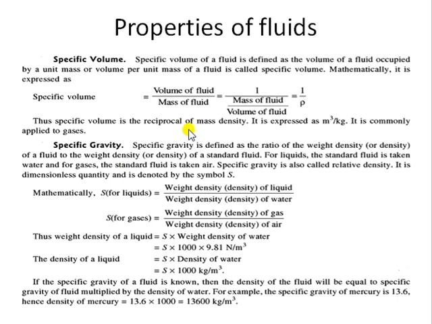From the formula you can say that specific volume is basically the reciprocal of mass density. It is denoted by small v. Fine, so small v is the reciprocal of density, that is 1 by rho, and obviously the SI unit is meter cube per kg. In general, whatever specific properties we have are in terms of per unit mass, so volume per unit mass is meter cube per kg. And when we talk about the type of property, intensive or extensive, specific volume is an intensive property.